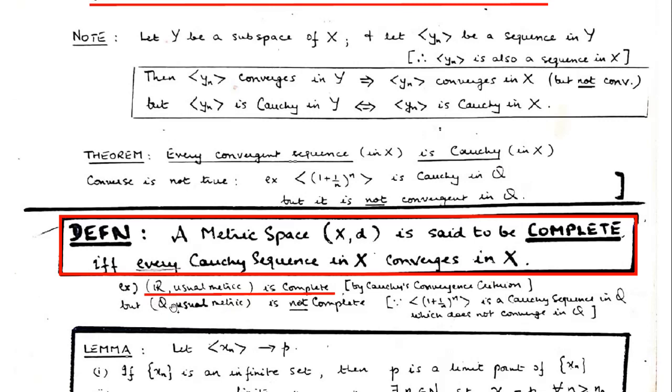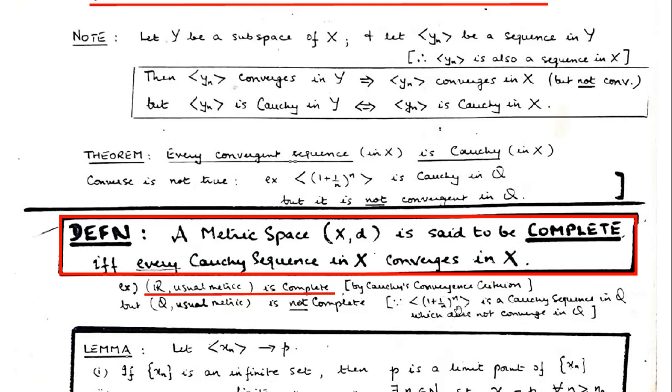Let us see that Q, the set of all rational numbers, is a subset of R. With respect to the usual metric, it's a non-empty set, so we can prove that this is a subspace of R. It becomes in itself a metric space with respect to the same usual metric, but it is not complete. Why? The reason is, we can have a sequence, this one.